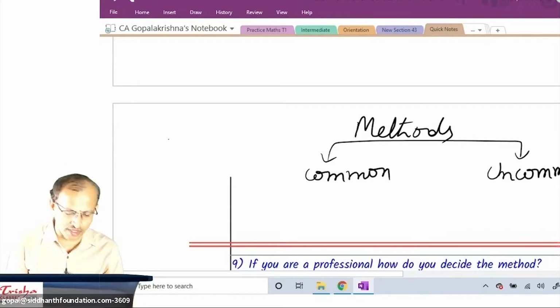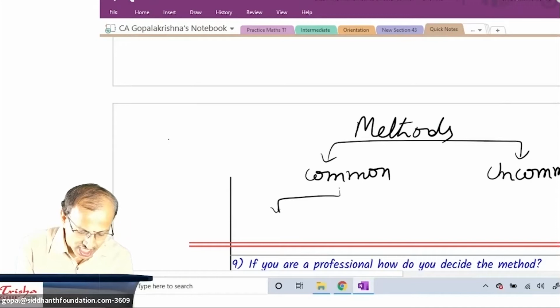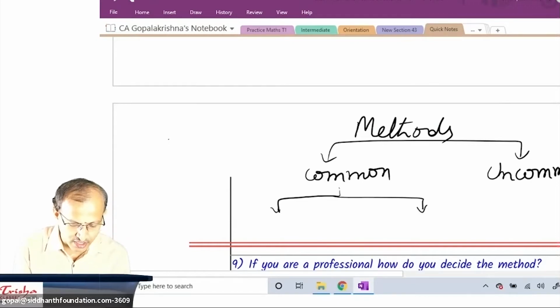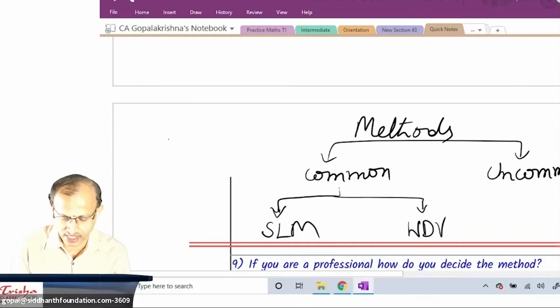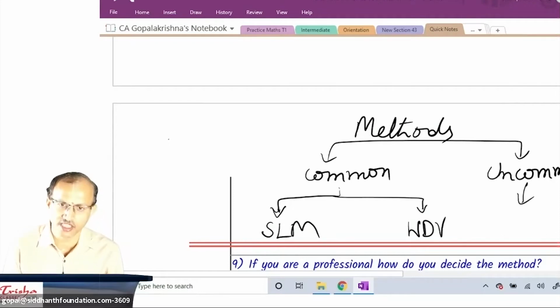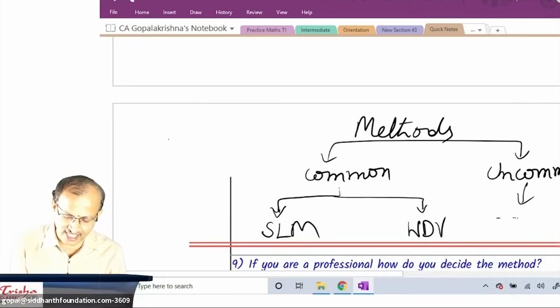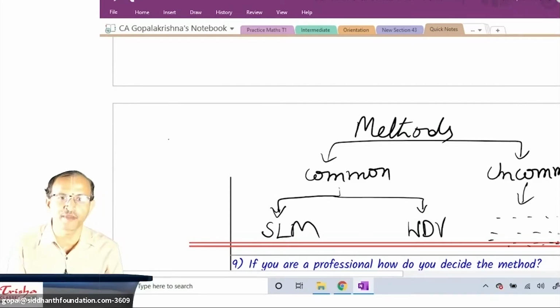Common and uncommon. This common you can classify into two types. Can you tell me what are the two classification? SLM and WDV. Remaining all will come under uncommon methods. All the remaining, whatever is there in your books and materials, wherever you heard, other than SLM and WDV, all that remaining methods will come under uncommon methods. Please take down this chart in your notebook for your easy reference.